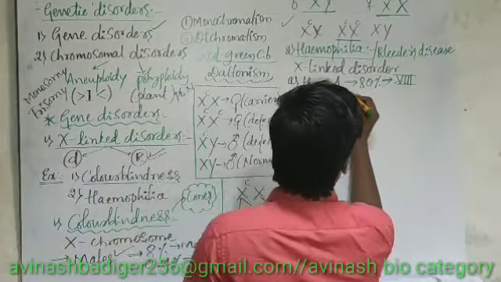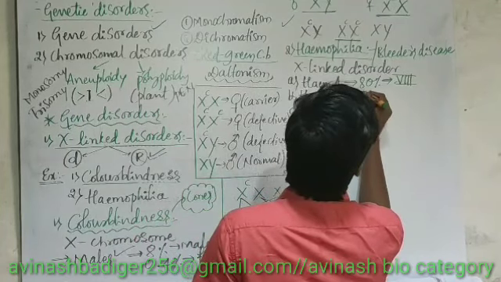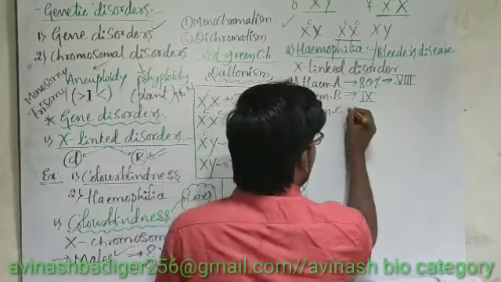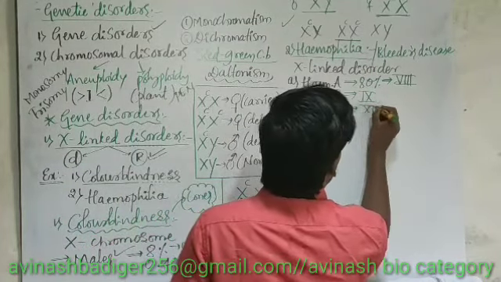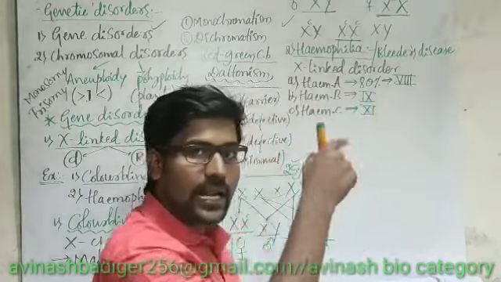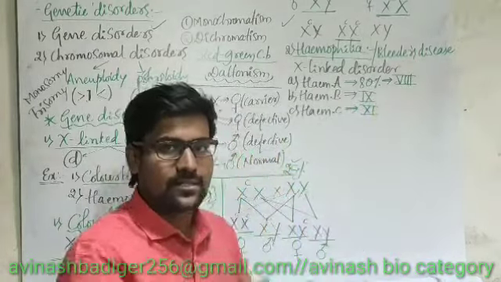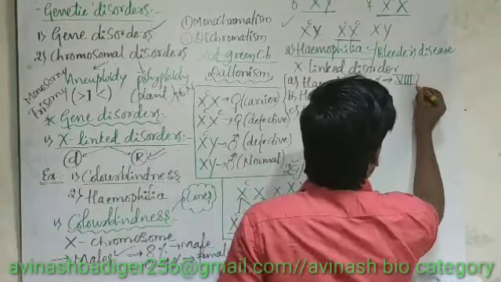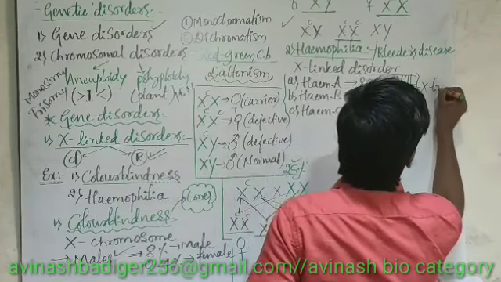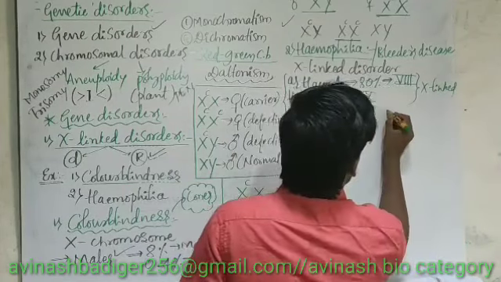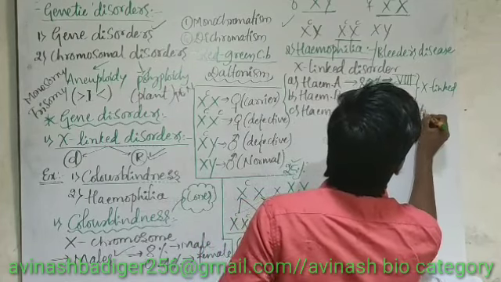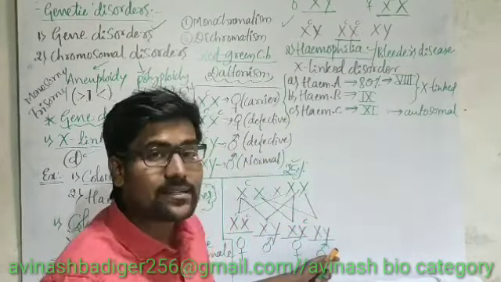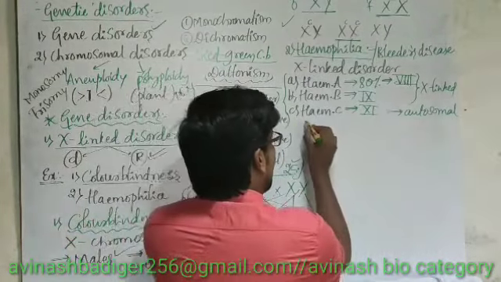And in hemophilia B, blood clotting factor 9 is affected. In hemophilia C, blood clotting factor 11 is affected. 8, 9, 11: hemophilia A, B, C. These are the 3 major cases. But hemophilia A and B are X-linked, whereas hemophilia C is autosomal recessive disorder. This is not an X-linked disorder. Keep that in your mind.